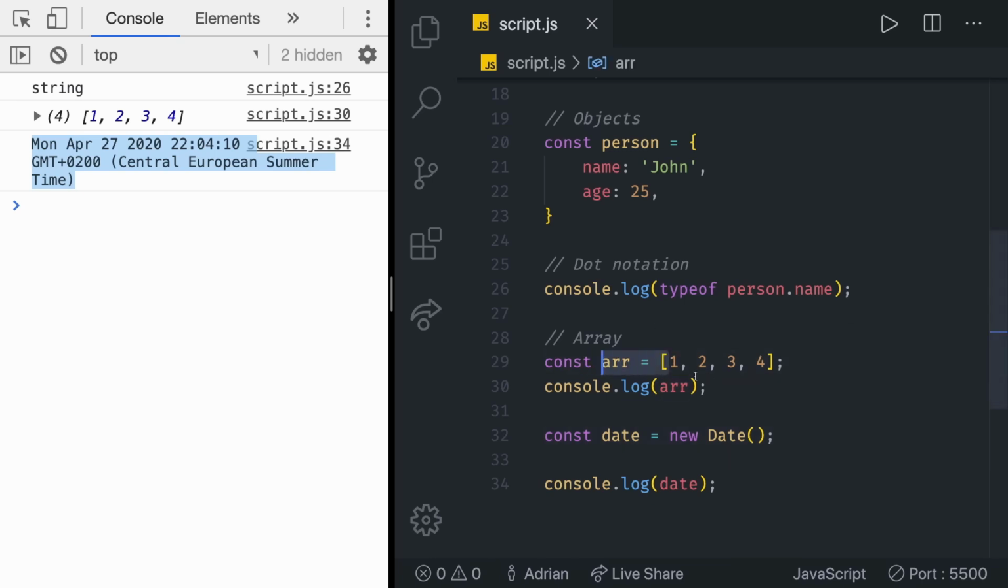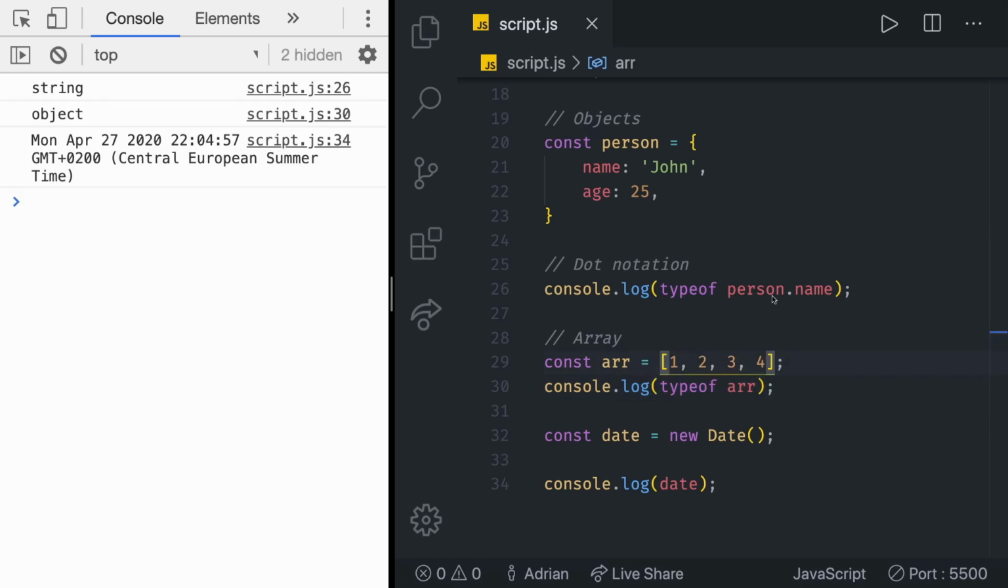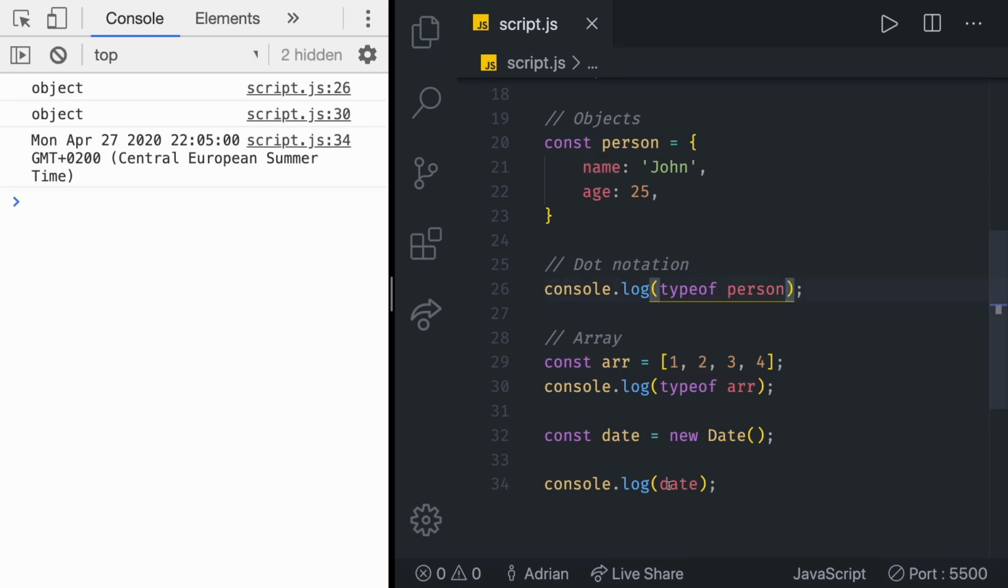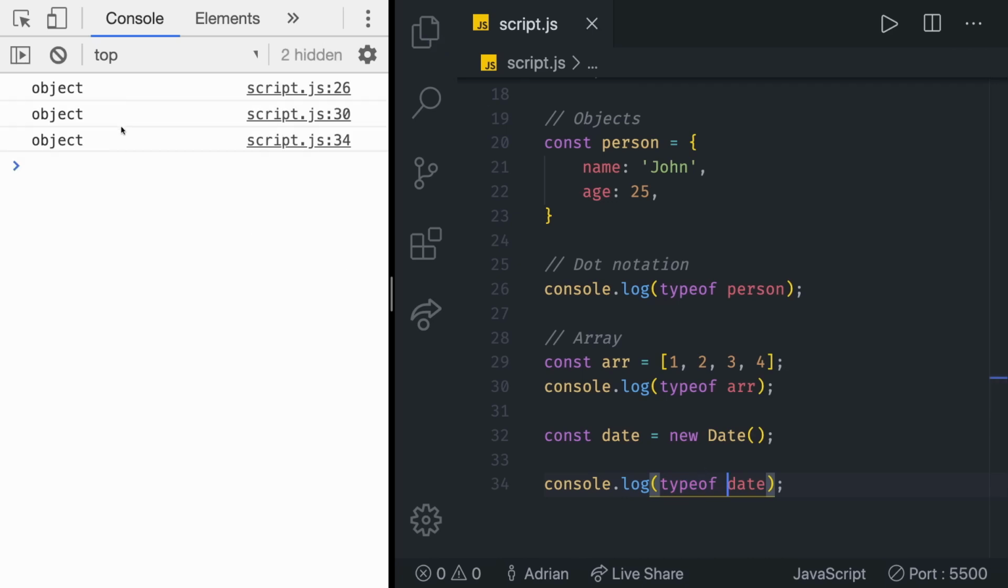So this array, if we test the type of the array, so typeof array, we should get indeed an object, as we do with just the person here, object. And if we test the type of date, you can see that it is an object. That's all that I'm going to let you know for now. Objects are complex concepts. First, let's master the easy things, and then we can get back to objects in one of the later videos.